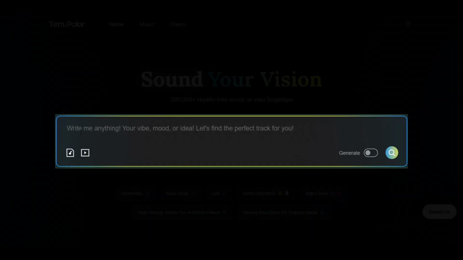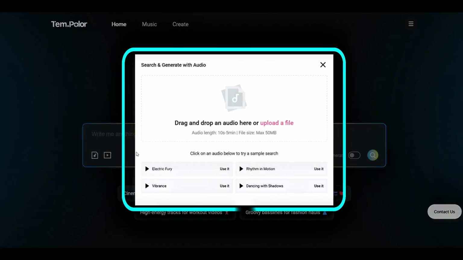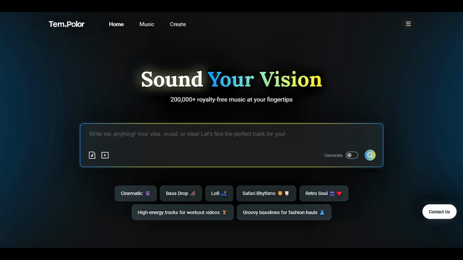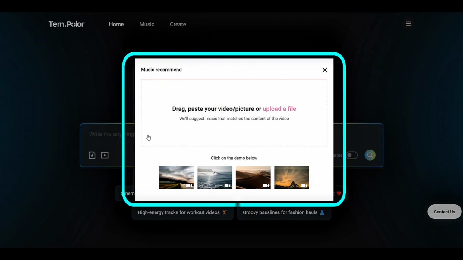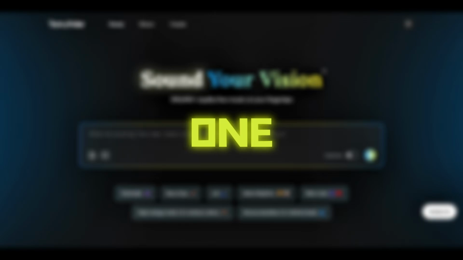The first way, generate a music using a simple prompt. Second, generate a music based on our reference audio track. And third and most amazing way, by uploading a video, it can create an audio track. Let's try all the 3 ways and see which one works best.